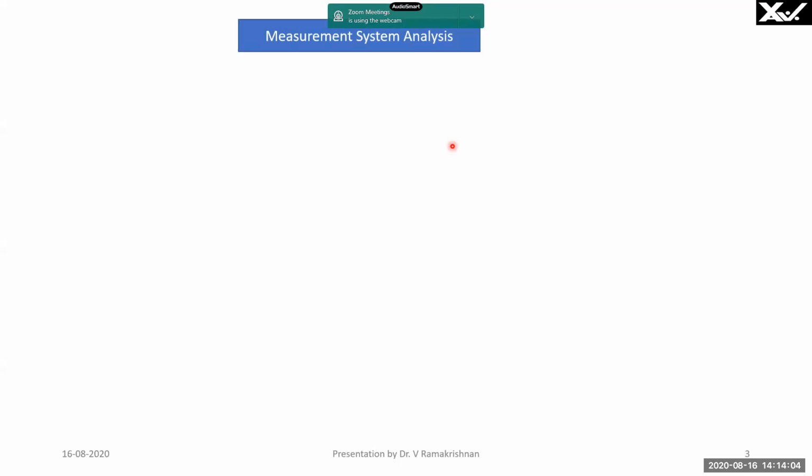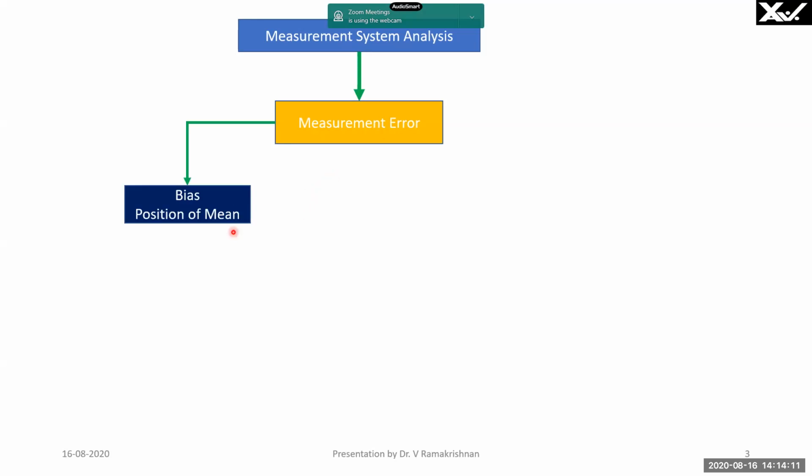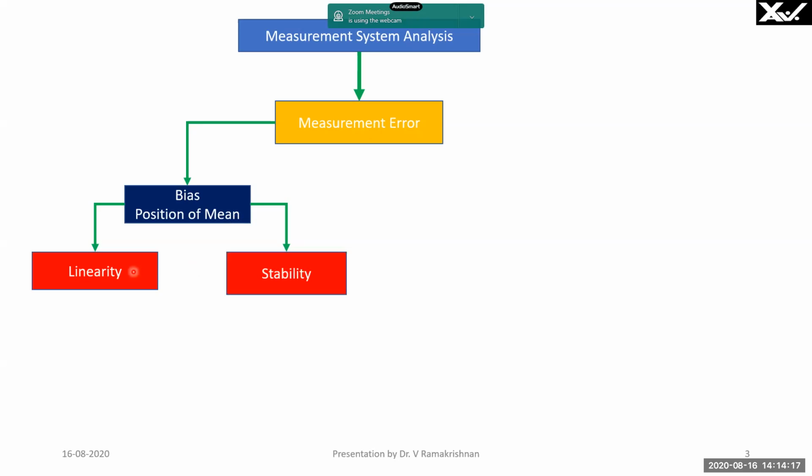Now this kappa analysis comes under measurement system analysis, wherein we are finding out the measurement error. One is bias. This bias consists of the position of the actual value. It contains linearity and stability. Linearity means over the range. Suppose you want to find out over a range of values, say 5 meters to 100 meters, then this will come into the picture. It is the change in bias over the operating range.